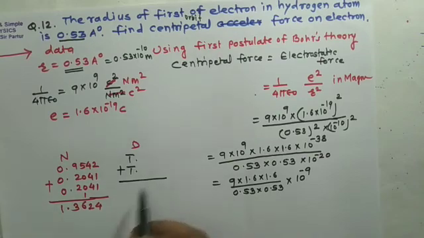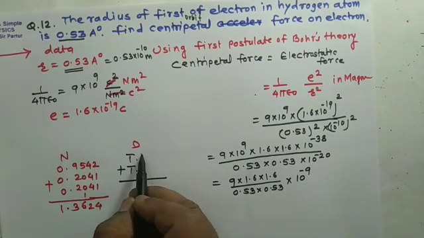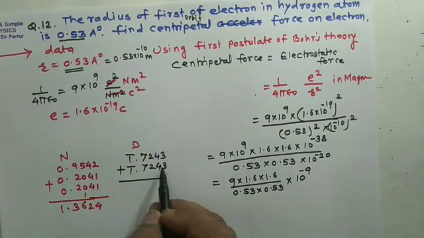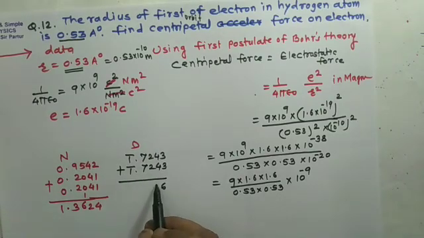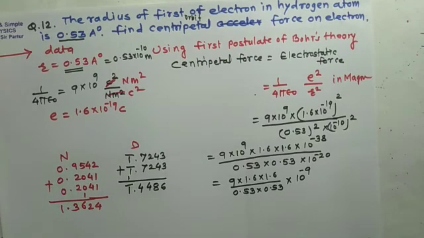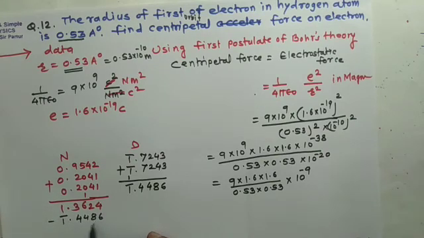So log of 53 gives us 0.7243, and addition will be 1.4486, bar 1. If we subtract the value of denominator from numerator, so it is minus bar 1, 4486.